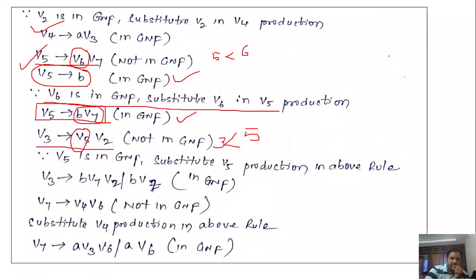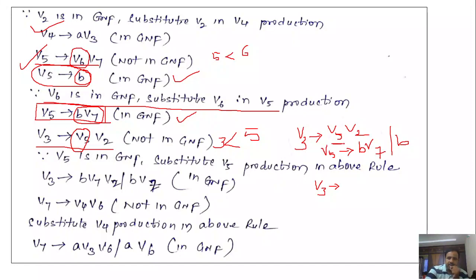We got two values for V5. B V7 is one value, another value is small b. So we have to substitute both values to obtain different combinations. Considering V3 denotes V5 V2, what is V5? V5 has two forms: V5 denotes B V7 or small b. Now take the V3 production and substitute the V5 values in that rule.